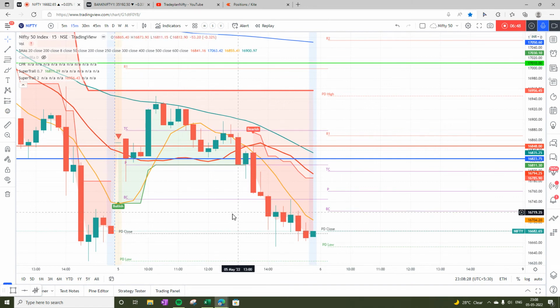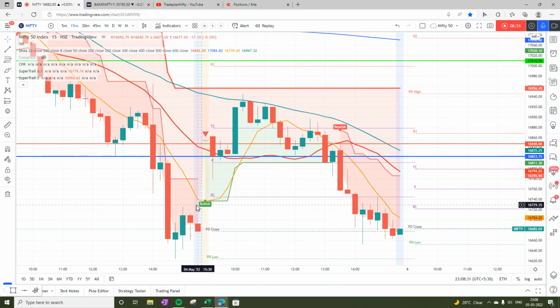What I did today: the idea was to sell on rise. In the morning, the market opened above pivot, so it somewhat shook me up, but I did not do anything here. The market went up and exactly on the daily super trend, it showed the first reversal. So this is a doji and then the red sign. This is the first confirmation which I got. But since it was still running between the 15-minute and the daily chart, somewhere in between, I was not comfortable taking this shot. I should have taken this shot because this could have been a high risk reward trade. I waited for a whole day, and then eventually during this green bar I entered and exited, and again entered on this red bar when it turned bearish, and I'm carrying my two lots home.